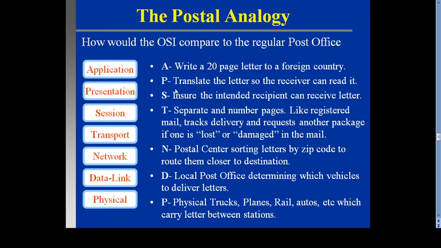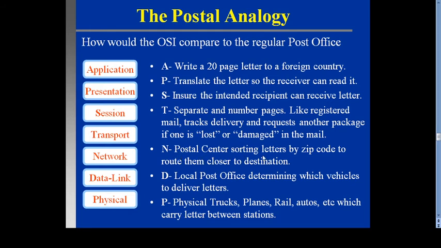P, presentation layer: how to transfer this letter so the receiver can read it. Then session layer: ensure the intended recipient can receive the letter. Then T, transport layer: separate and number pages like registered mail, track the delivery and request another package if the one is lost or damaged.